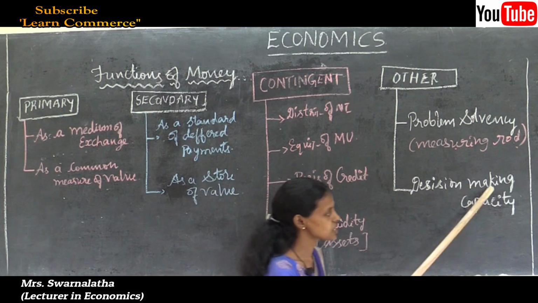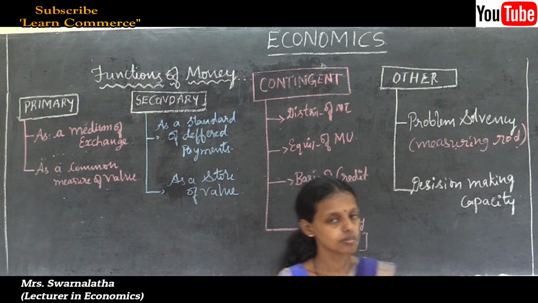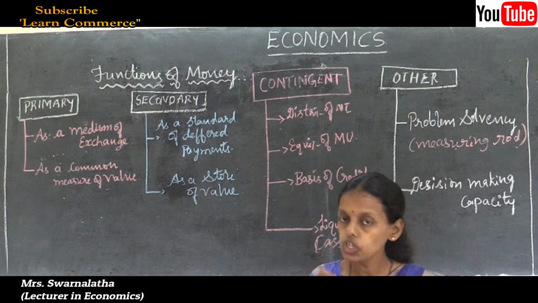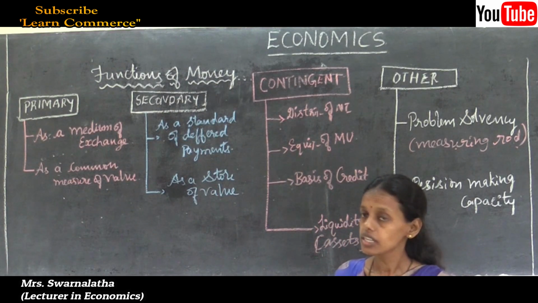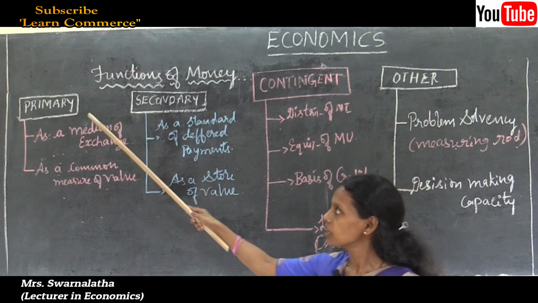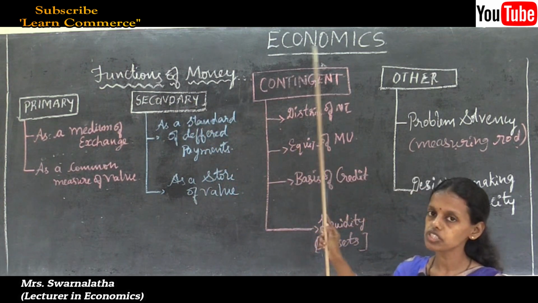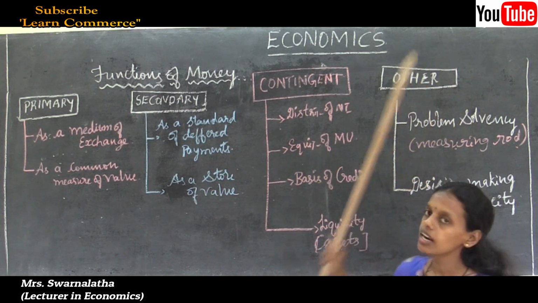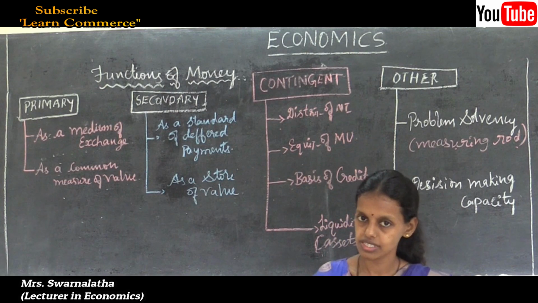Thus, with decision making capacity, with money anyone can take their own decision. Thus, the functions of money are basic functions, derivative functions, main functions and miscellaneous functions.